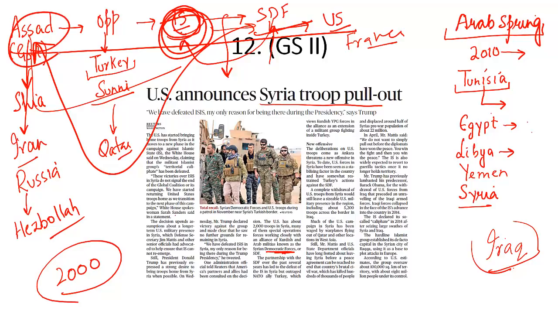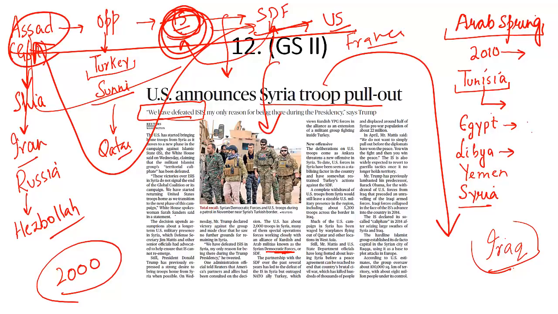But now what Donald Trump has said is that we are going to withdraw from Syria because our principal objective was to defeat the Islamic State. And now since we have defeated the Islamic State, we don't have to remain stationed in Syria. We are going to pull out our troops from Syria. That is what you need to understand from this newspaper article.